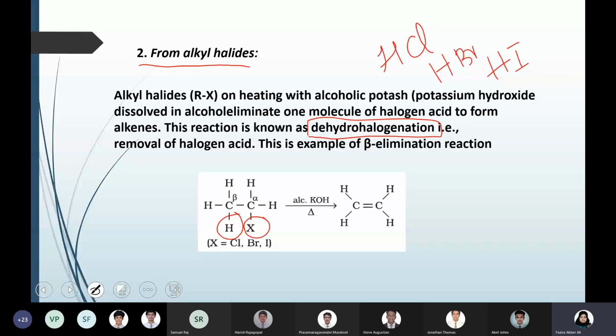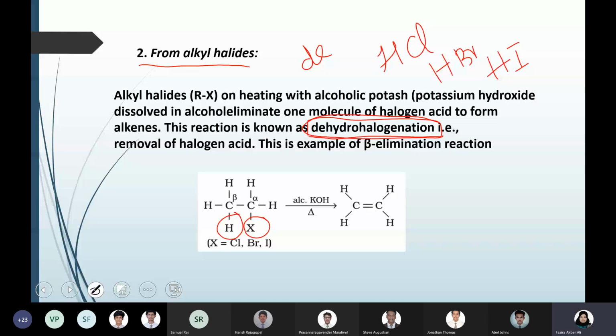All these are examples of hydrogen halide. If you are removing a hydrogen halide from a compound, it is known as dehydrohalogenation. As we discussed, dehydration means removal of water, decarboxylation means removal of carboxylic group. Like that, dehydrohalogenation means hydrogen halides are removed from the compound.